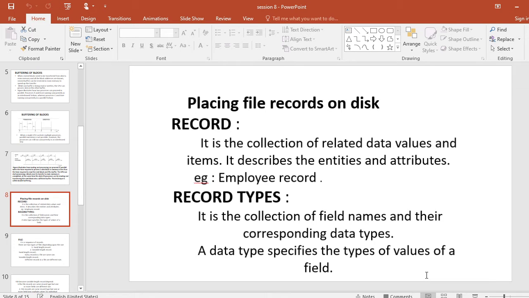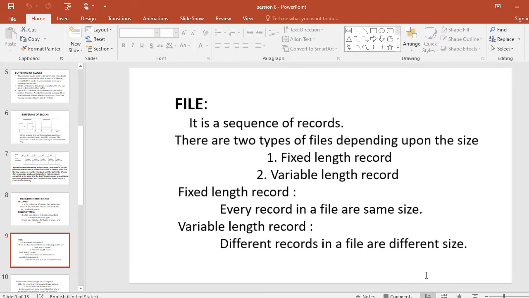In record types, a collection of field names and their corresponding data types constitutes a record type or record format definition. A data type specifies the type of value of a field. This is nothing but a record type. The next important point is the data type.